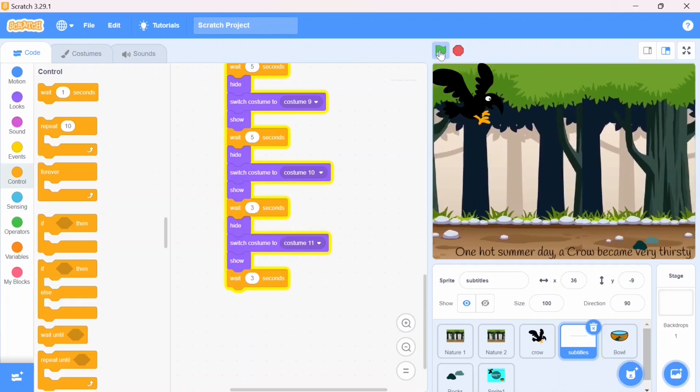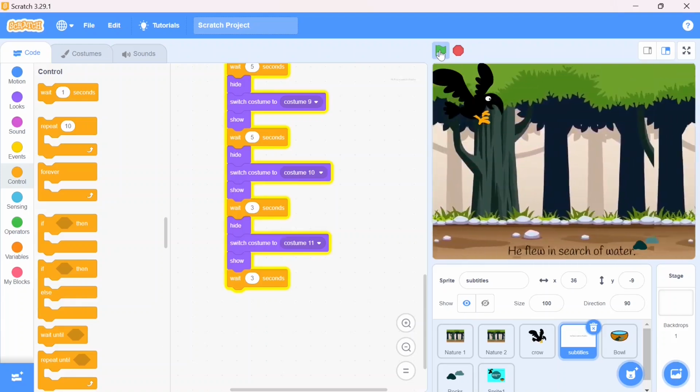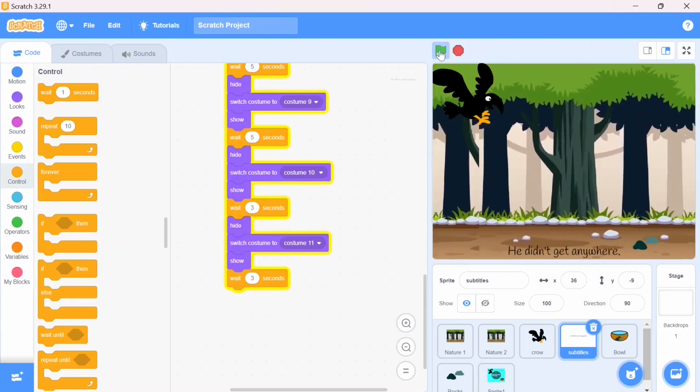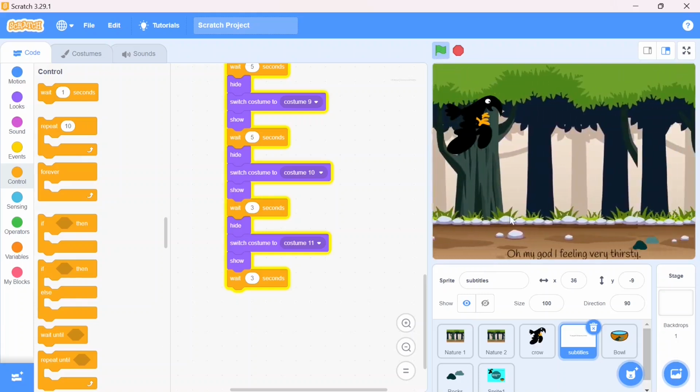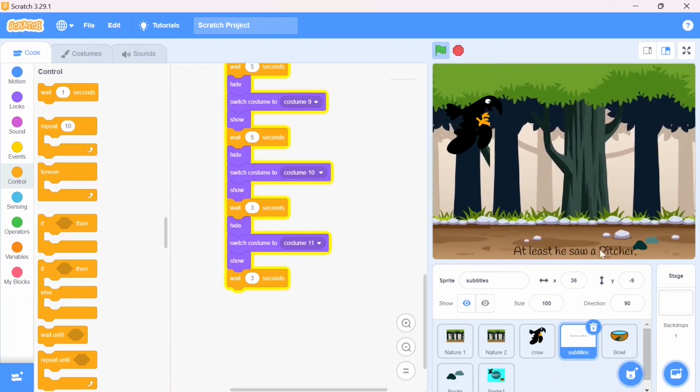One hot summer day, a crow became very thirsty. He flew in search of water. He didn't get anywhere. He was going to die for want of water. You can see all the dialogues are changing over here. Here I just remove this wait time, and it's done.